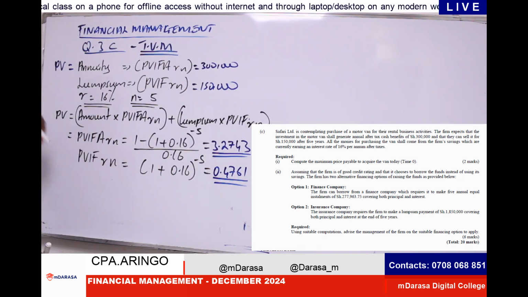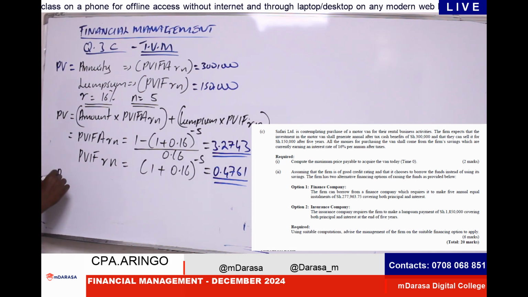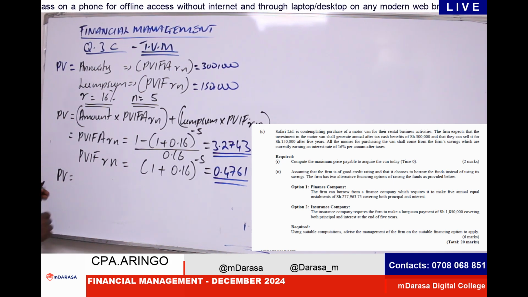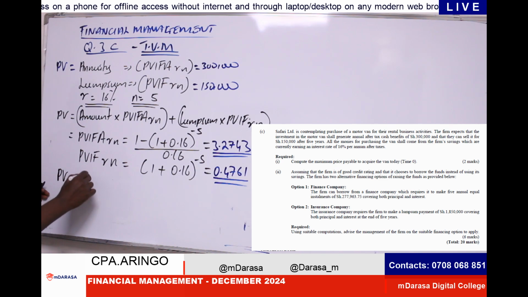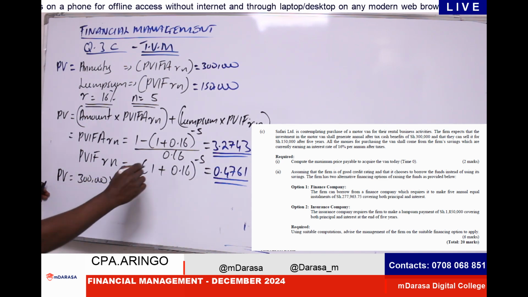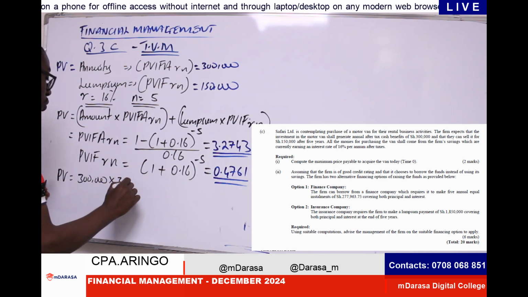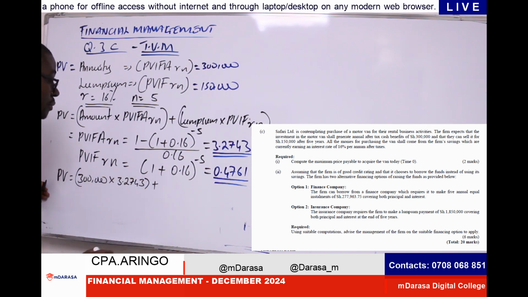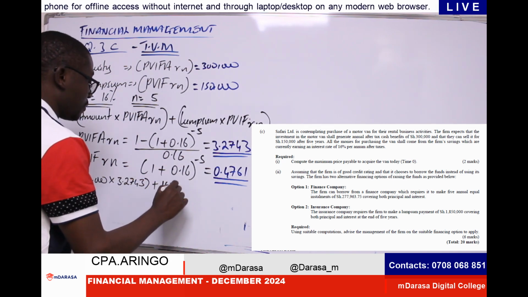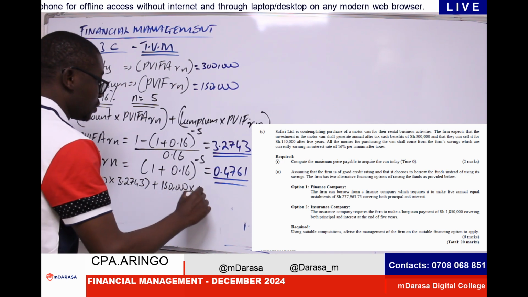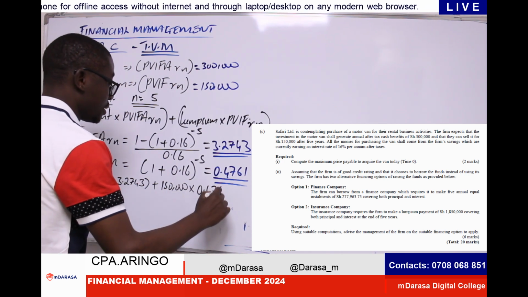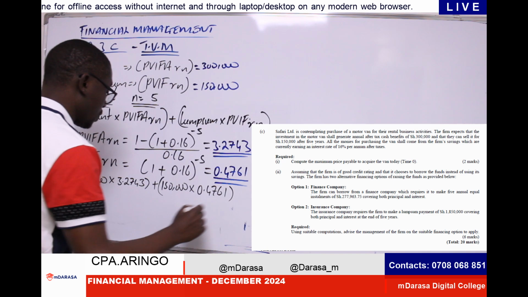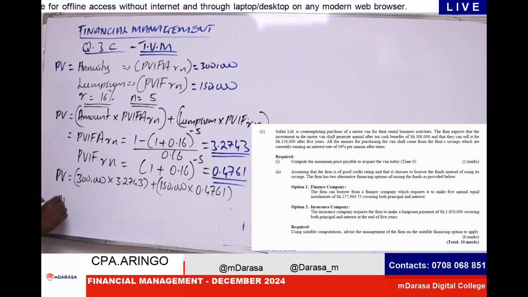The next element to consider will be for us to determine our present value, the amount today. We have the amount which is 300,000, times my factor, which is 3.2743. We are going to add, of course, the 150,000 lump sum value times our factor, which is 0.4761.